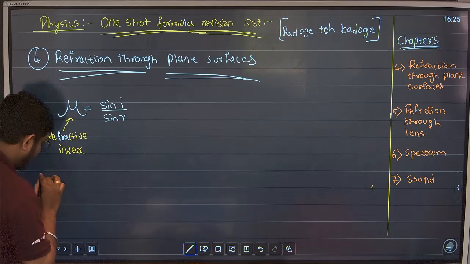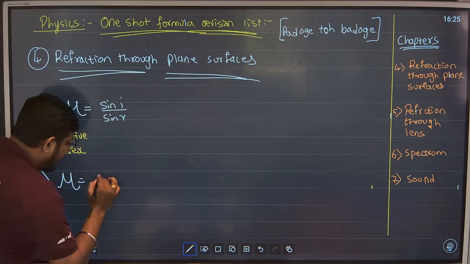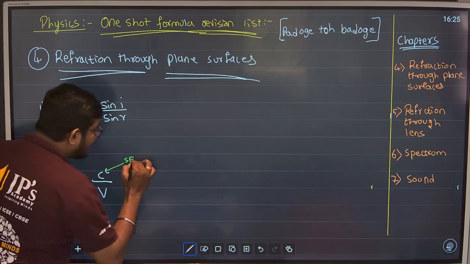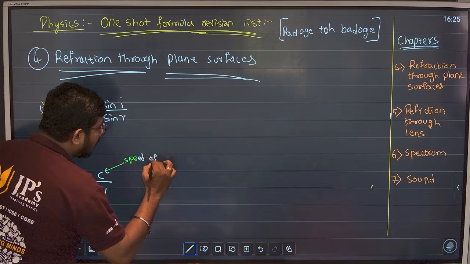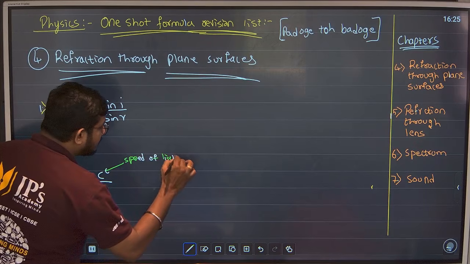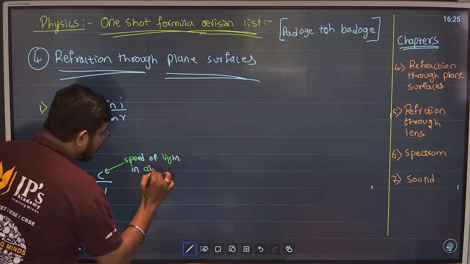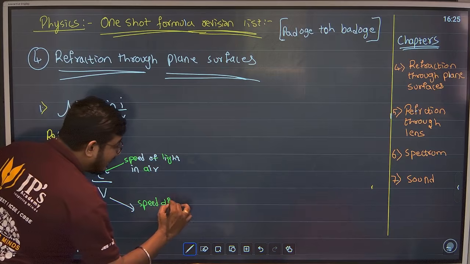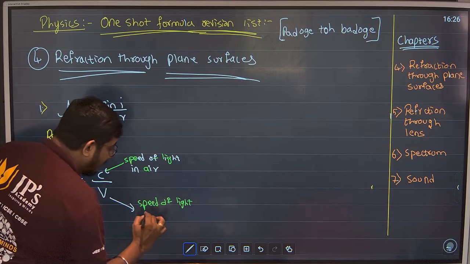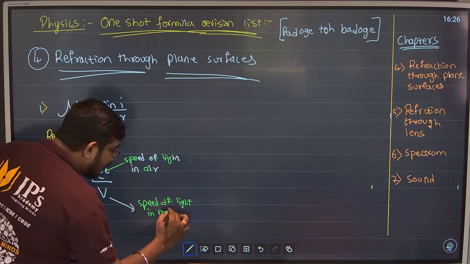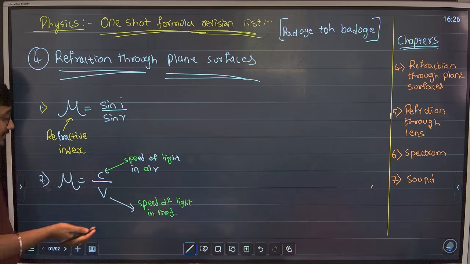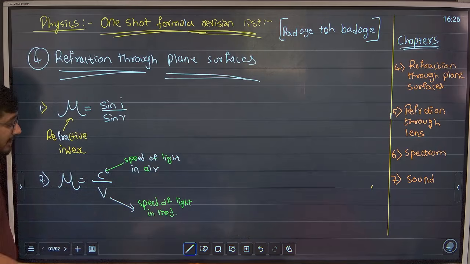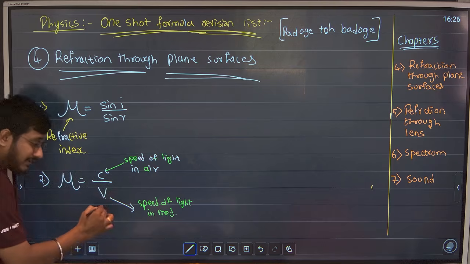Number 2, mu is C upon V. Easy guys, what is C? C is called as speed of light in air. What is V? V is called as speed of light in medium. What do you mean by medium? If it is water, light is traveling from air to water, so here it will be water. It is traveling from air to glass, here it will be glass.